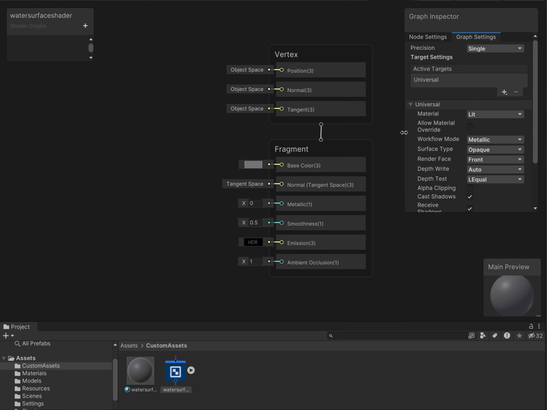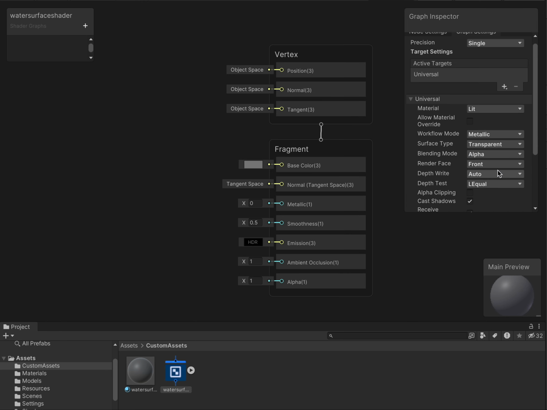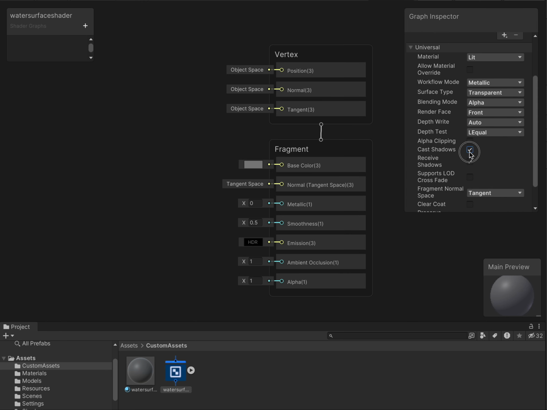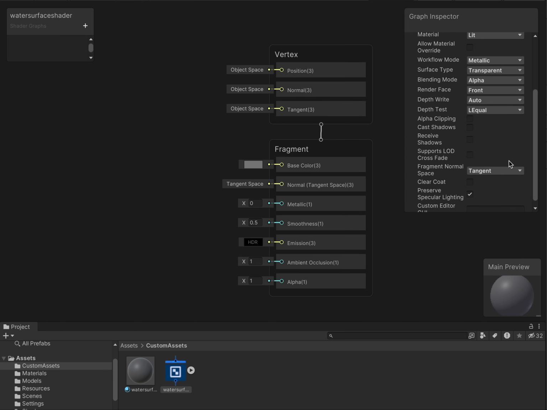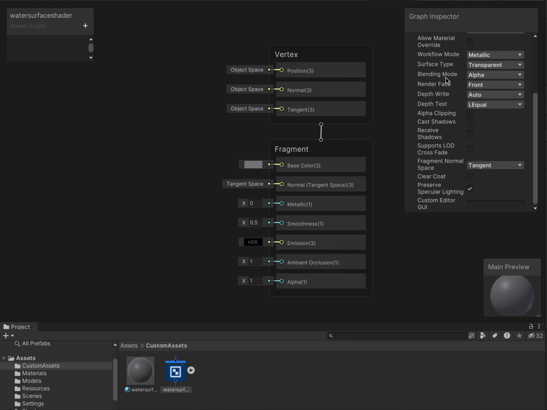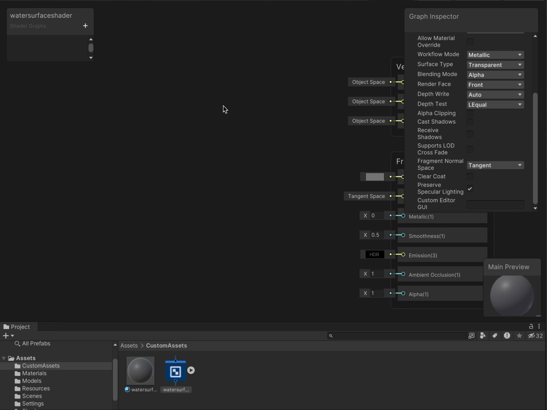So now we're inside the water surface shader that I just made, and we're going to change the surface type to transparent, and then turn off cast shadows and receive shadows, and I believe that should be it for that. Yeah, that should be it. And then we're going to move over here.